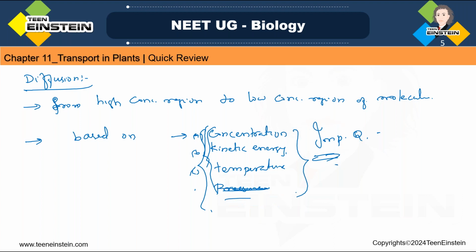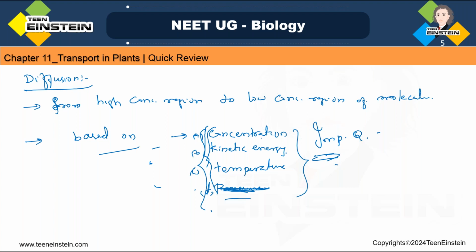Okay, some unknown option will be there. So A, B, D. D is the wrong answer. D is some other factor they have given instead of pressure. So A, B, D, some wrong combination they'll give. So first you read which is affecting or not affecting the diffusion. Based on that you have to choose the answer. So while writing this kind of question, you should be very careful, read the question properly, then go to the answers.